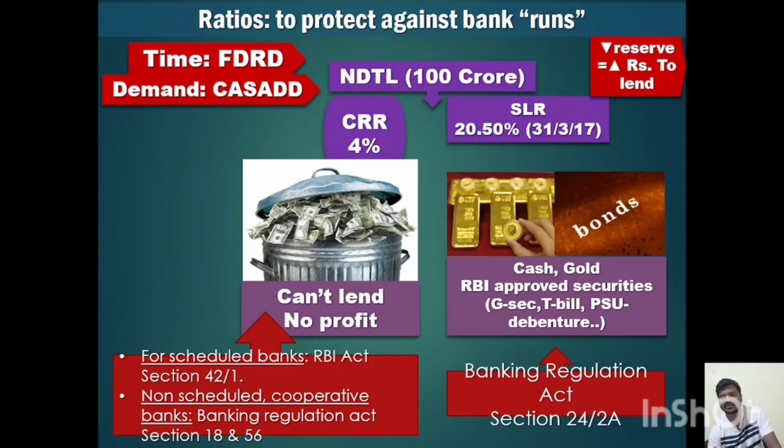Now SLR means statutory liquidity ratio, where it has to be maintained with the RBI. It can be cash, it can purchase gold, it can purchase RBI approved government securities. RBI approved government securities can be government securities, treasury bills, PSU debentures and all. So again, from where can RBI tell that the bank has to maintain this percent of SLR? It is mentioned in the Banking Regulation Act 1949, as per section 24(2)(a).